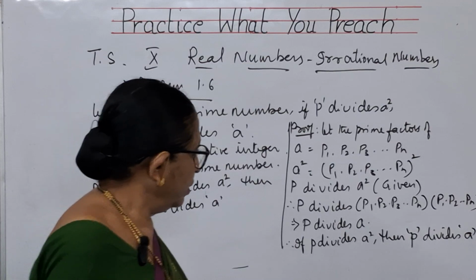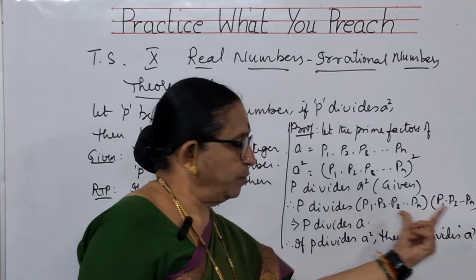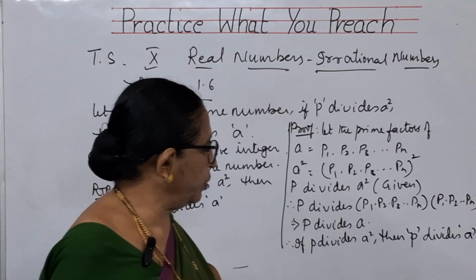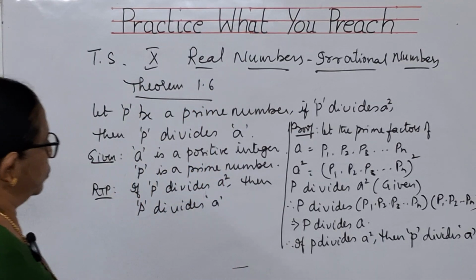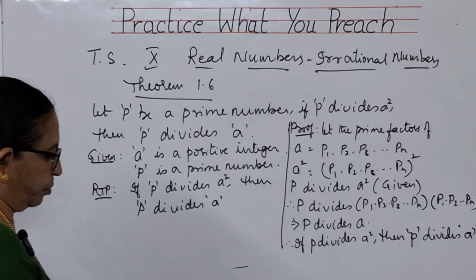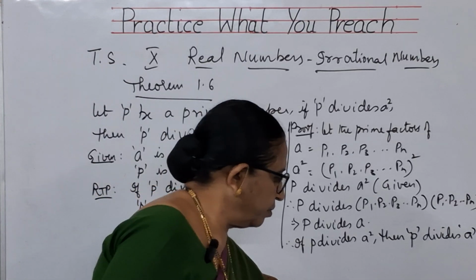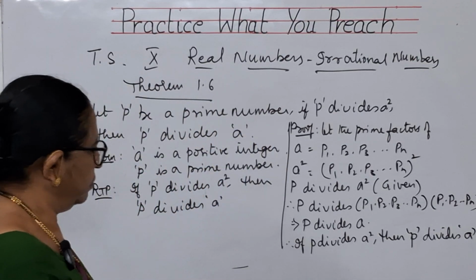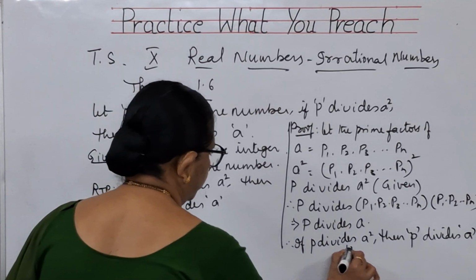That means this is A, no? So P divides A. This is what they have asked you to prove. So this is the proof of theorem 1.6, children. Copy it. We have proved it.